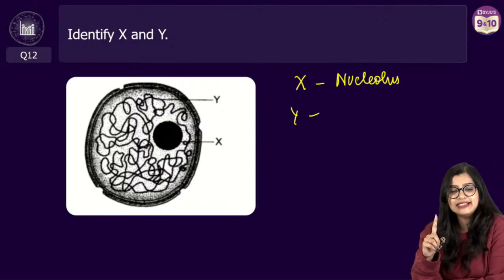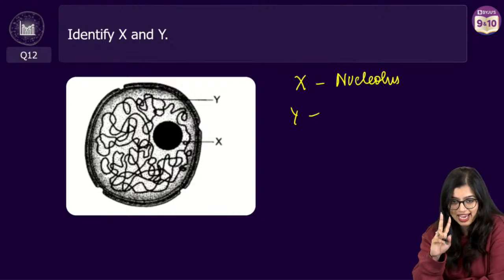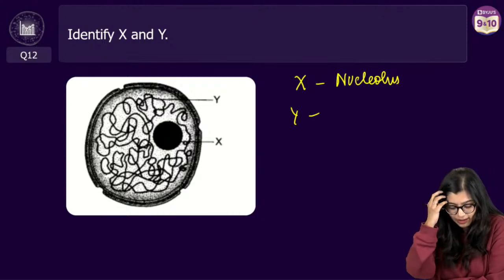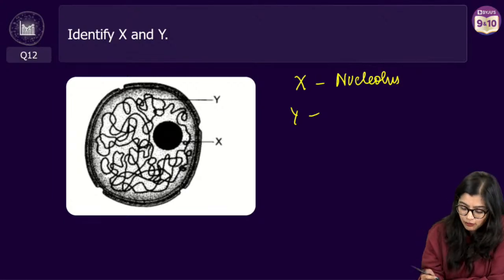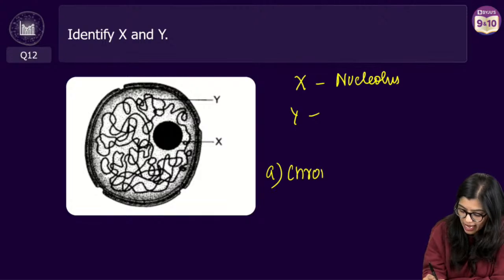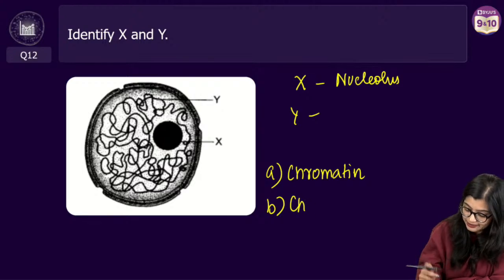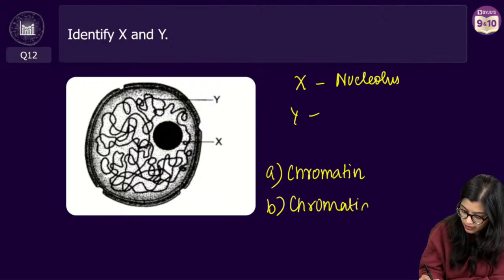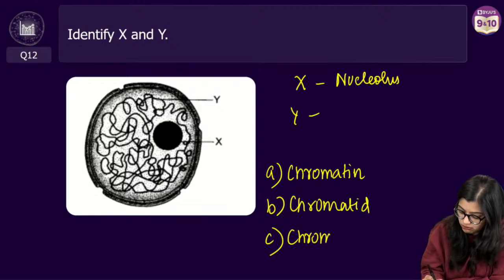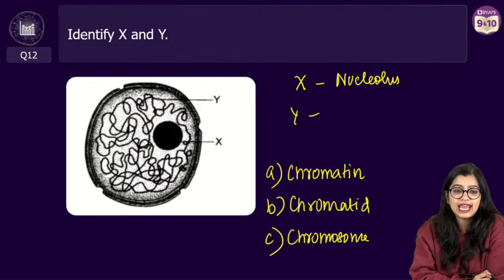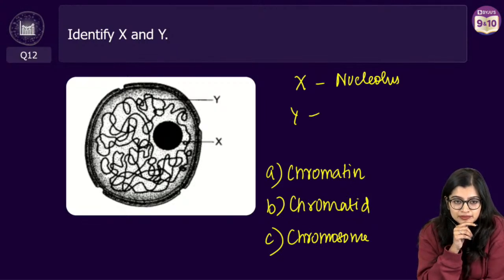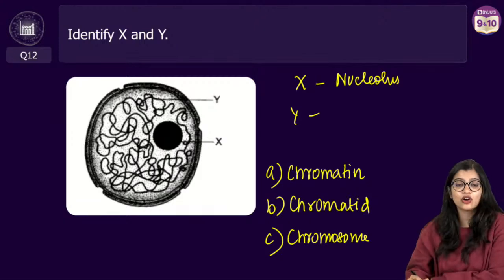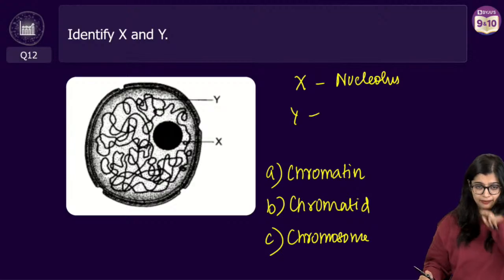Very good. Chromatin fibers or is it chromosomes? I have a question for all of you. Is it A, chromatin? Is it B, chromatid? Is it C, chromosome? What is it? A, B or C? I will look at the majority here. Very good, everybody. Very, very good.